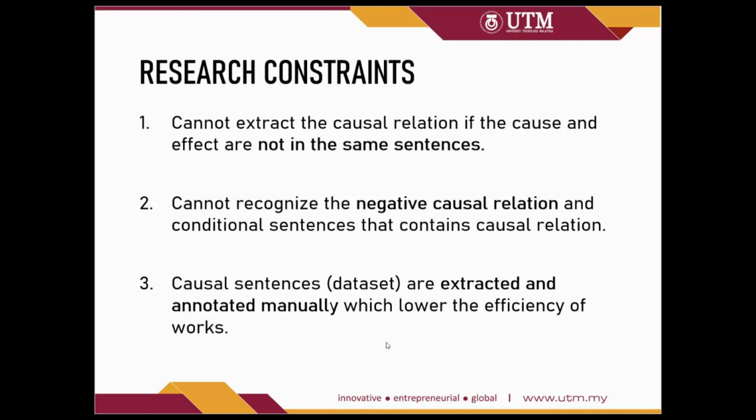Next, the causal sentences are extracted and annotated manually, which lowers the efficiency of the work. This is because there are a lot of online news articles collected, but some of the articles do not contain the causal sentences or other relation sentences. Therefore, we need to filter them one by one and read through them, and after that, the extracted sentences need to be manually annotated by using the annotation tool.